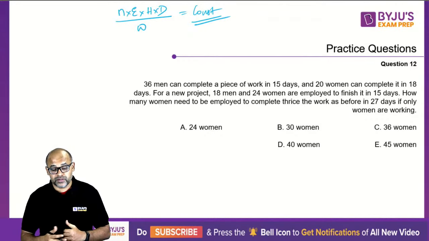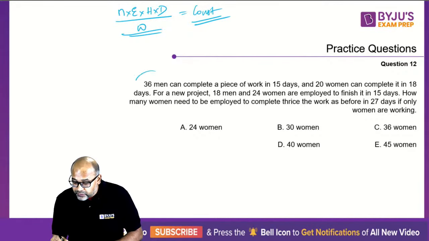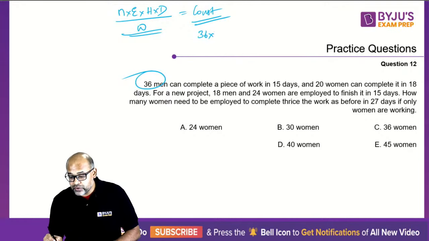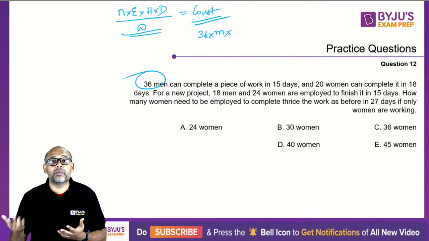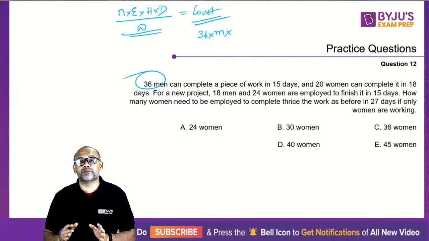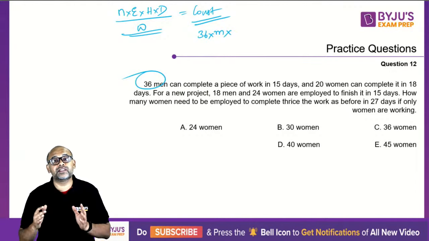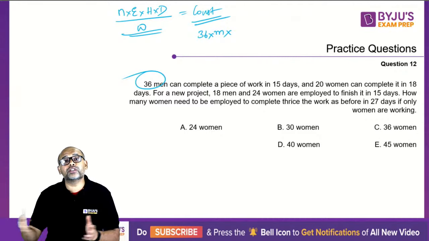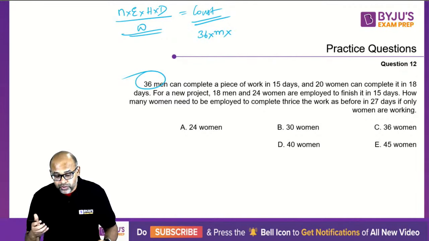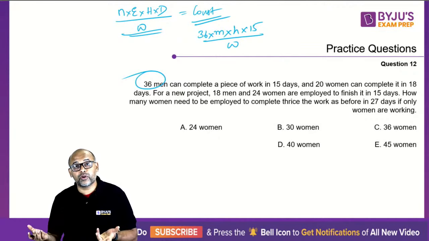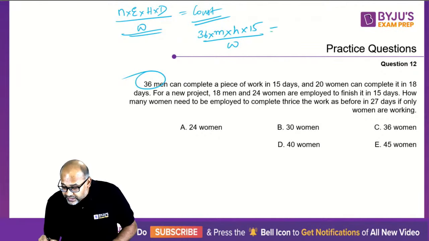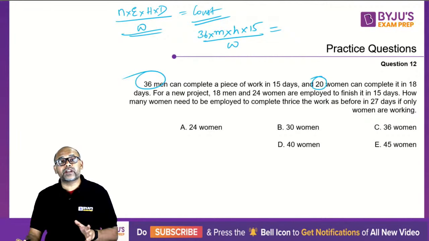So how do I use this? If I want to use this, I will apply this for these 36 men. So 36 into, let's say the efficiency of each man is M, into number of hours, which is not mentioned, so that is not applicable in our case. So let's take out the number of hours, because when something is not mentioned, we will say the number of hours across the question is the same. So the number of hours, you can just write H, the number of days is 15, divided by the work done W. Let's say we don't know the amount of work done, let's call it W. The same quantity of work is done by 20 women.